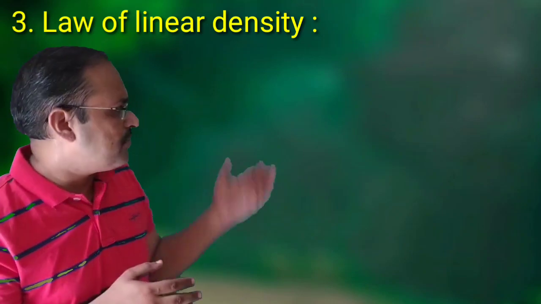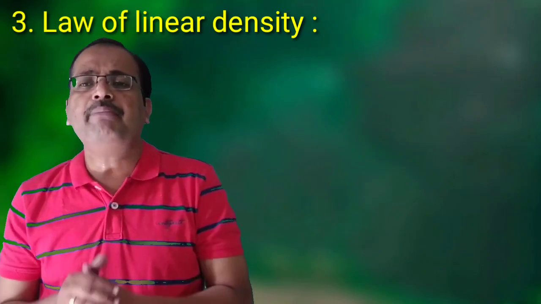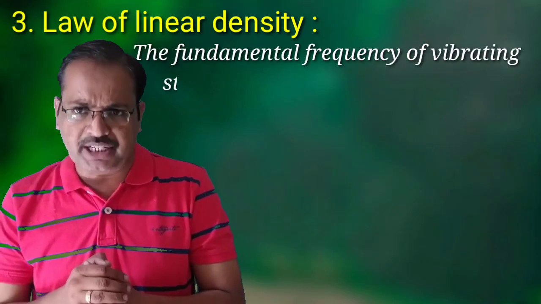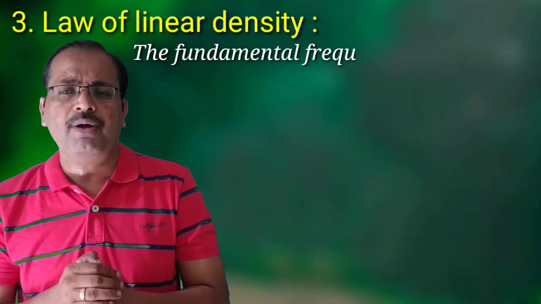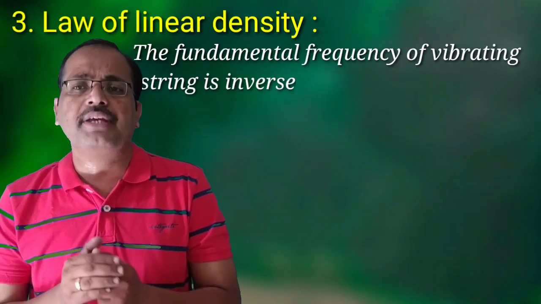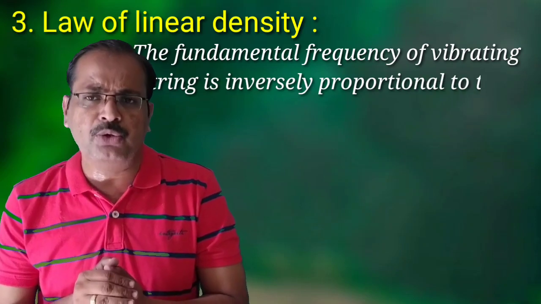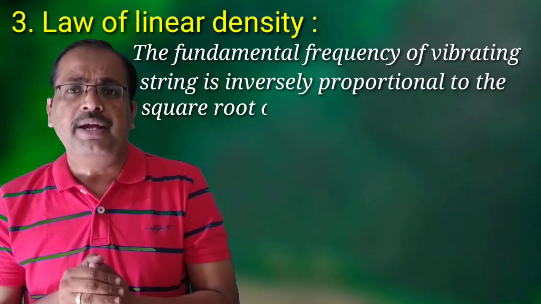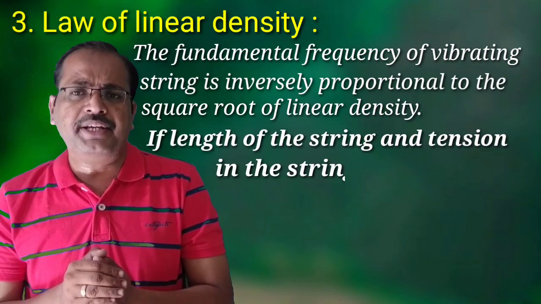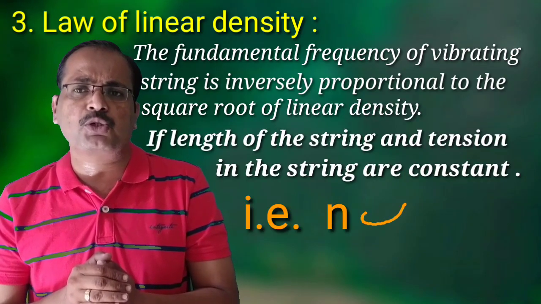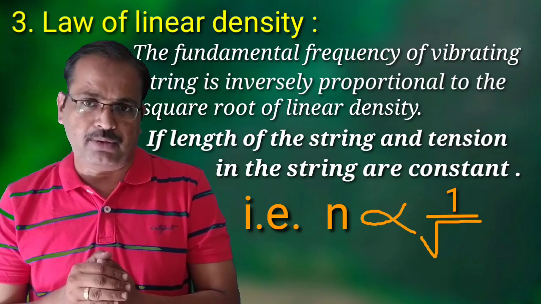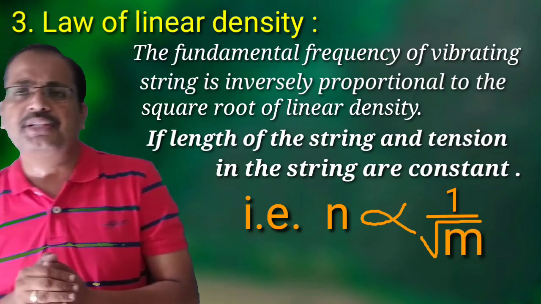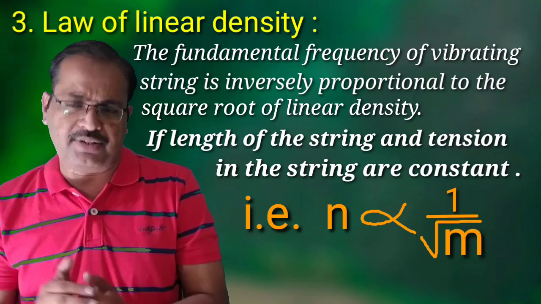The statement of this law is: the fundamental frequency of vibrating string is inversely proportional to square root of linear density. That is, n is inversely proportional to root m. Okay, this is the law of linear density.